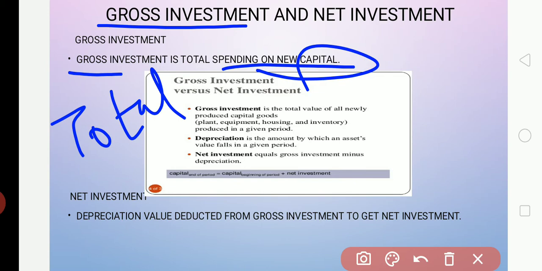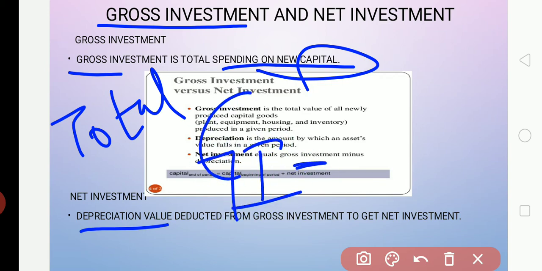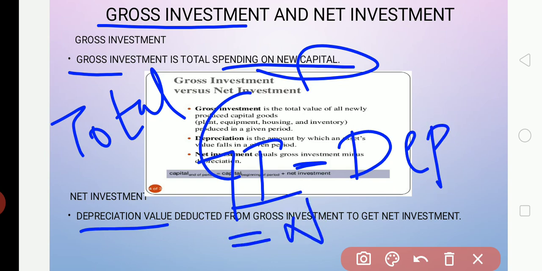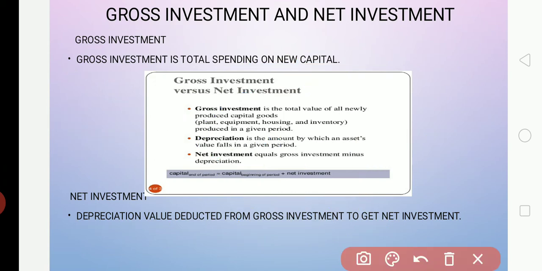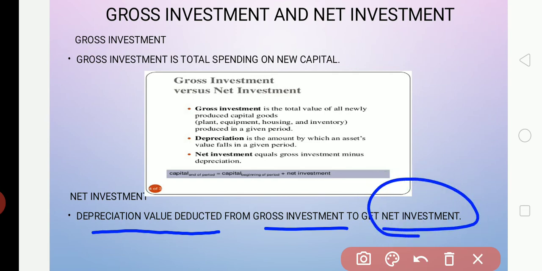And what does net investment mean? Already I told you, depreciation cost. From this gross investment, if you subtract the depreciation cost, we get the net investment. Once again I will repeat it. Net investment means the depreciation value is deducted, deducted means minus, from the gross investment to get the net investment.